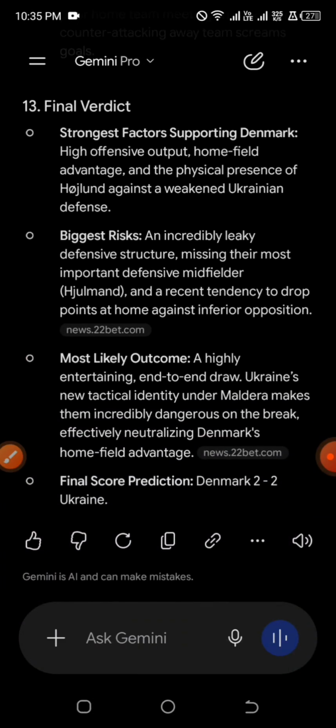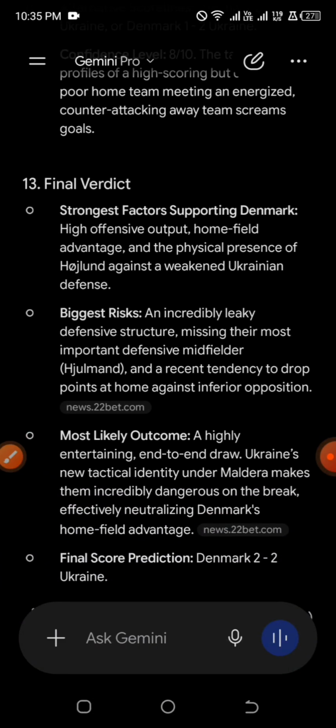So the final verdict: the strongest factor supporting Denmark is high offensive output, home field advantage, and the physical presence against a weakened Ukrainian defense. The biggest risk is an incredibly leaky defensive structure, missing their most important defensive midfielder, and the recent tendency to draw points at home against inferior opponents.